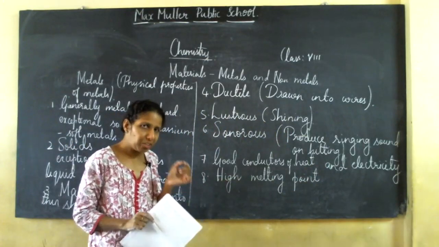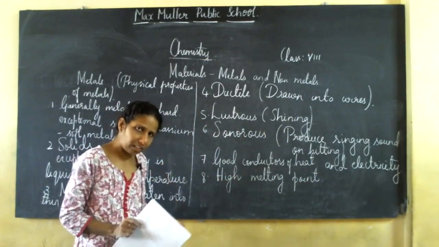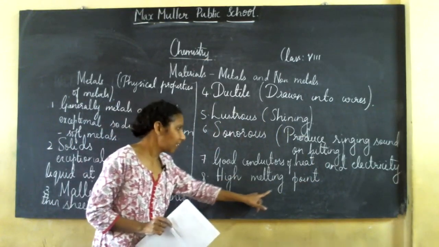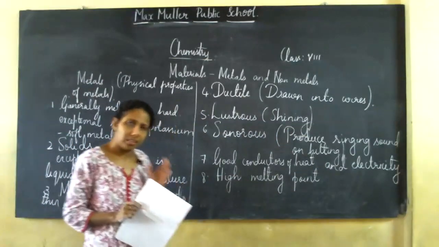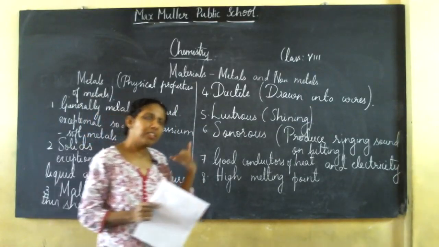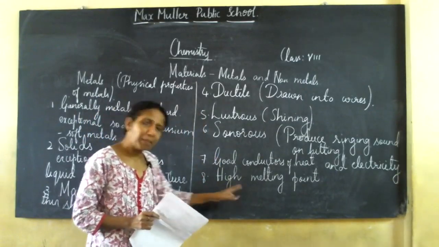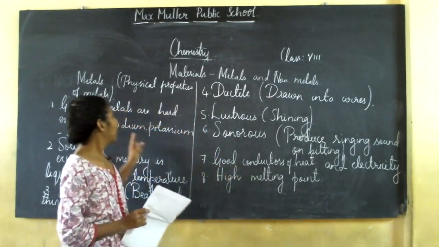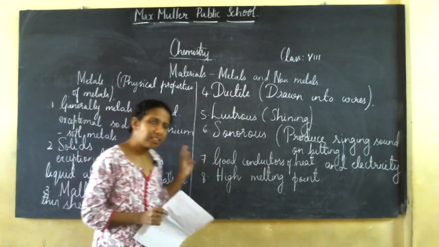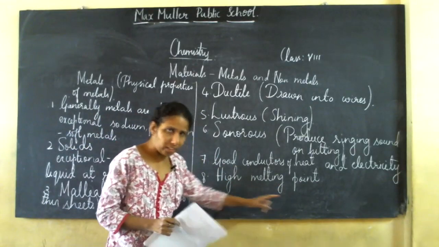The temperature at which a substance starts to melt is called the melting point. Generally, since metals are hard and strong, they have a high melting point.